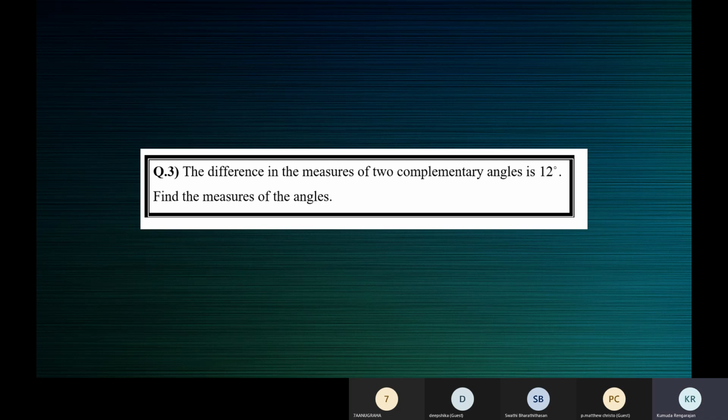Similarly, with two angles. Just as the difference between their ages is 3 years, here the difference between the angles is 12. If the smaller angle is x degrees, what will be the measure of the larger angle?